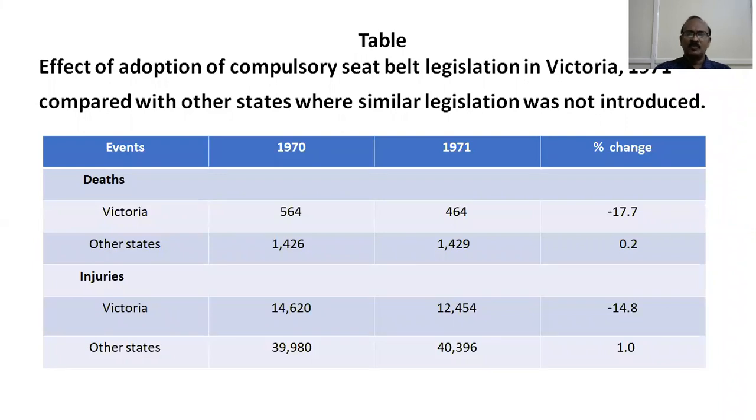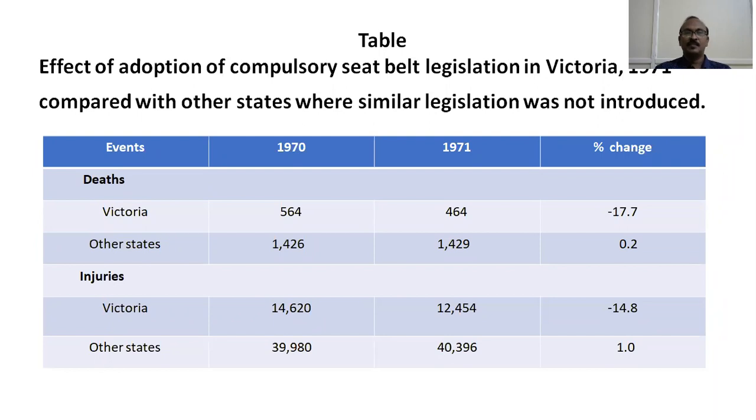Likewise, the injuries in Victoria, after the seatbelt legislation, have come down by 14.8%, whereas in other states, they have increased by 1%, from 39,980 to 40,396, where the seatbelt legislation was not enforced or not promulgated. So this shows that other states form a sort of natural control compared to Victoria, where seatbelt legislation was imposed.